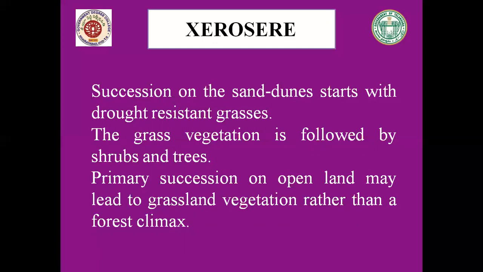The grass vegetation is followed by shrubs and trees. So the primary succession on open land may lead to grassland vegetation rather than a forest climax. Whatever grasslands we are seeing on planet earth, they are because of primary succession on open land area. And from this grassland vegetation, next we can see the climax stage, that is forest. So there are changes in the vegetation of the plant community from one stage to another stage.